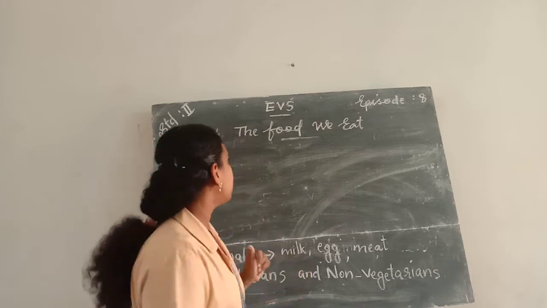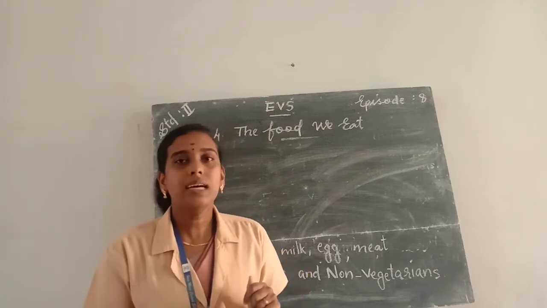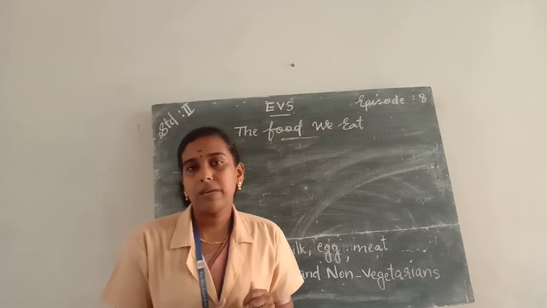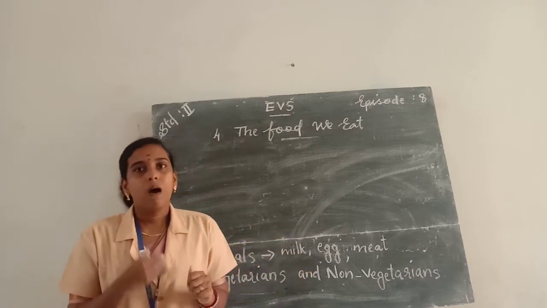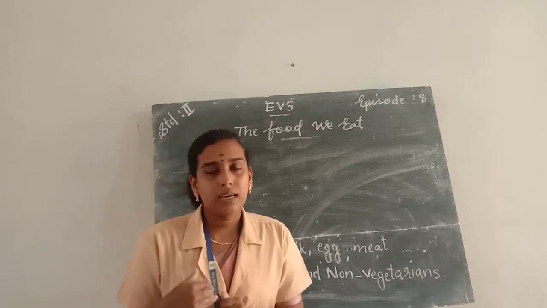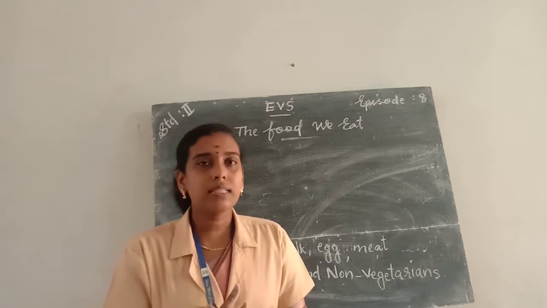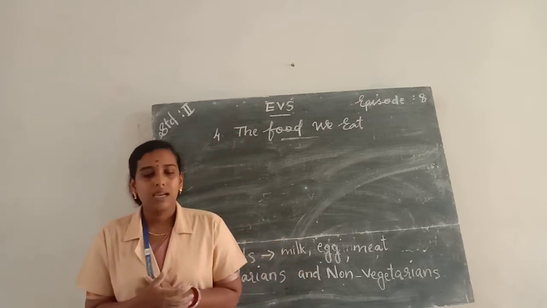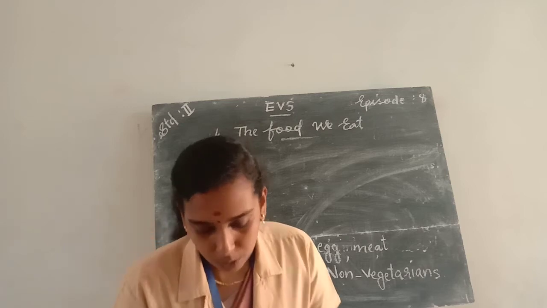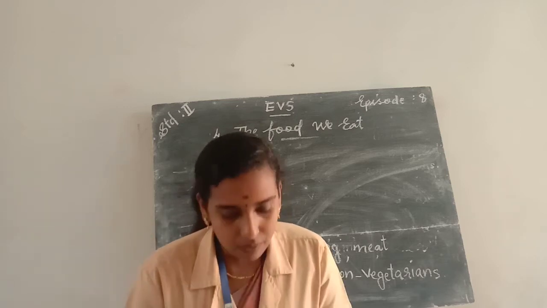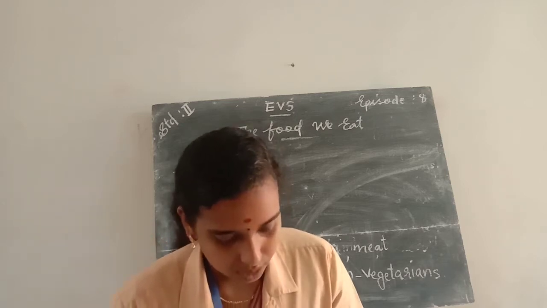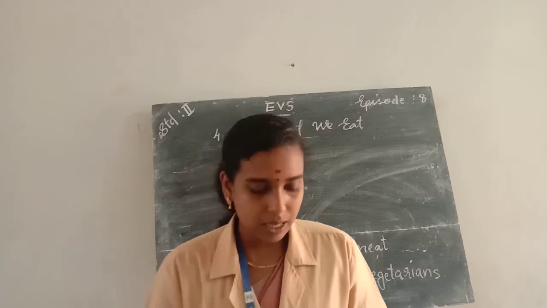Okay, then we studied about balanced diet. A balanced diet means a diet that contains all the nutrients that our body needs. In your textbook, take page number 175.